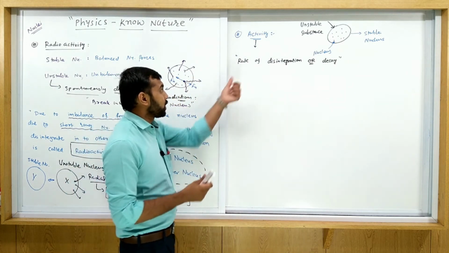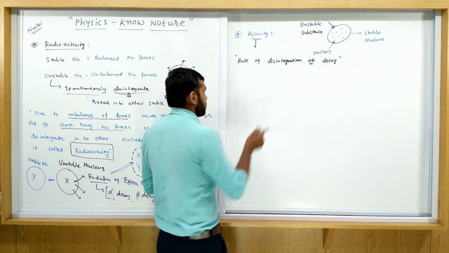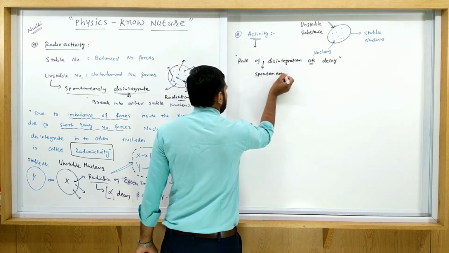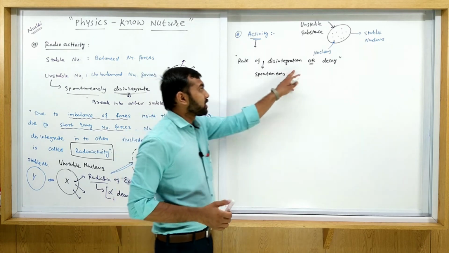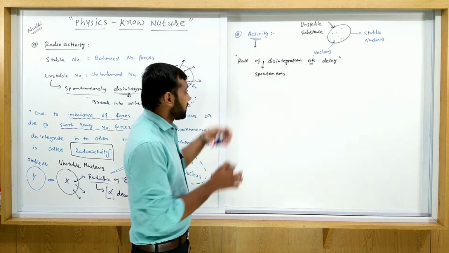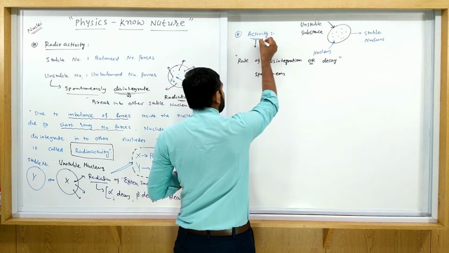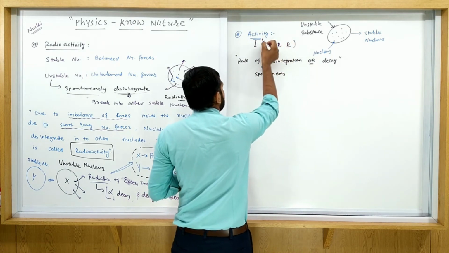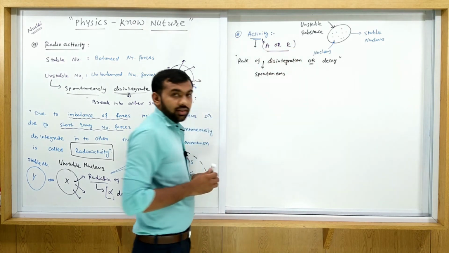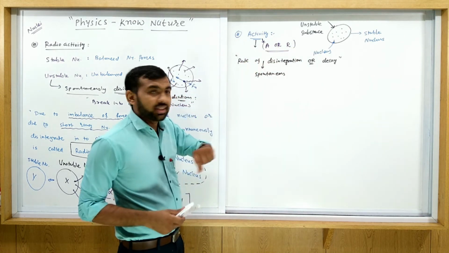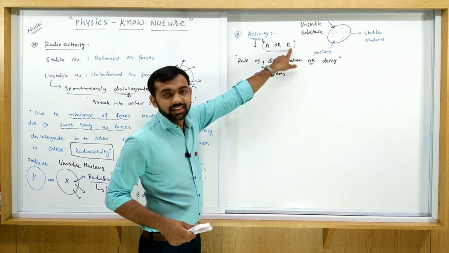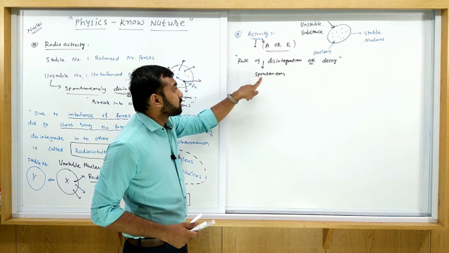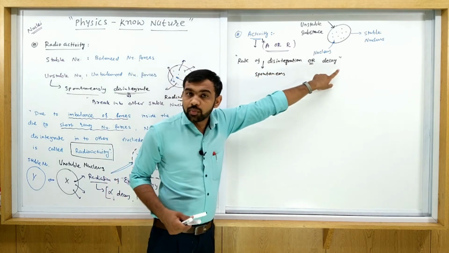Okay, the rate of spontaneous disintegration or decay. This is called activity. Generally the symbol used for activity is A or R. These two symbols are used for activity. Generally A is used, but as per the textbook we choose the symbol of activity as capital R. R means activity. What is activity? Rate of spontaneous disintegration or decay.